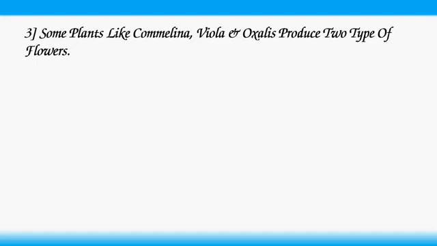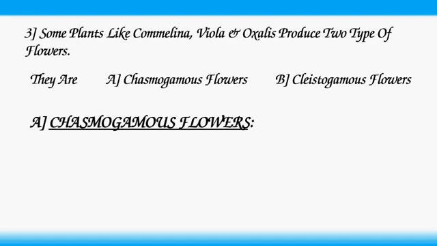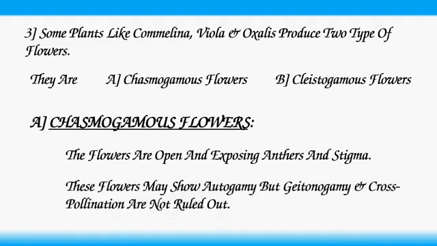Some plants like Camellia, Viola and Oxalis produce two types of flowers. They are chasmogamous flowers and clistogamous flowers. Chasmogamous flowers are open, exposing anthers and stigma.